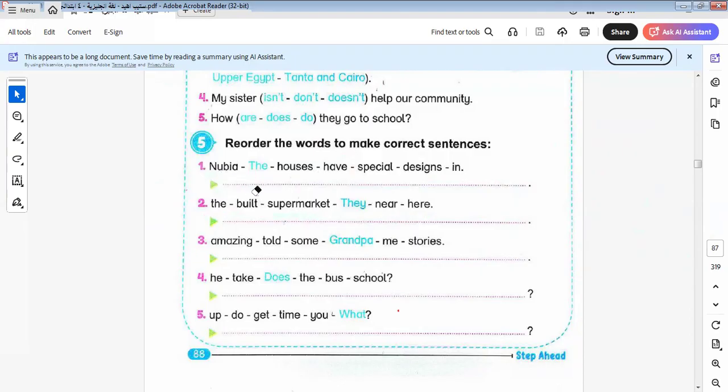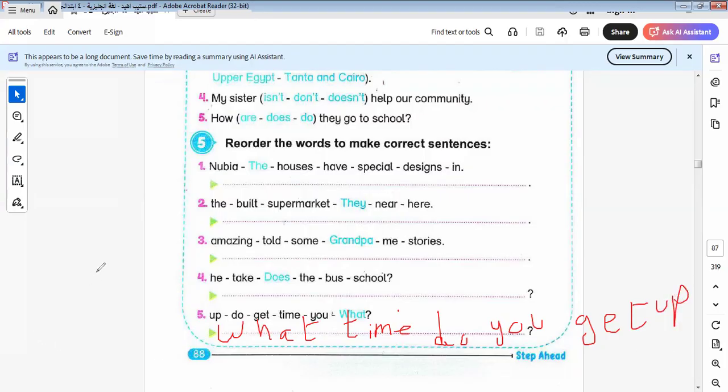You do this question. The last one is a question. What can I do? As we know, in a question I must put the verb before the subject. What time do you get up? It will be: what time do you get up?